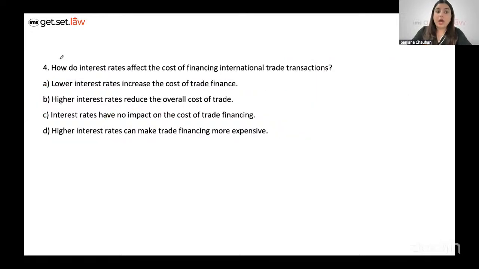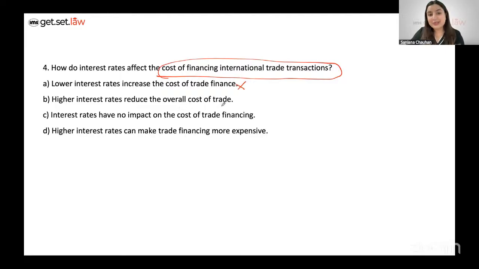Look at the fourth now. How do interest rates affect the cost of financing international trade transactions? If you remember, and this is how you're supposed to decode the passage, I did mention that ultimately it is only going to increase the cost of financing international trade transactions. Lower interest rates increase the cost? No, they decrease the cost. So this is out. Higher interest rates increase the cost. It says reduce, absolutely out. All of these are just like the opposite pieces of information given.